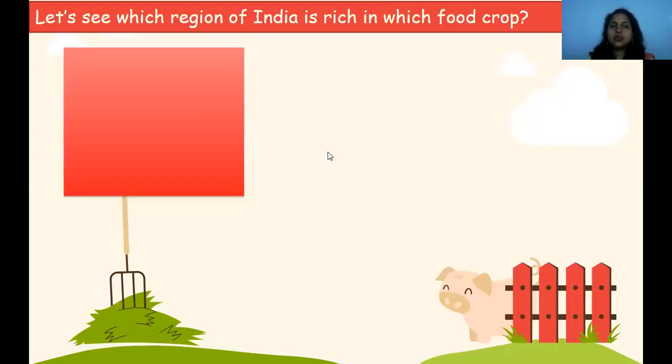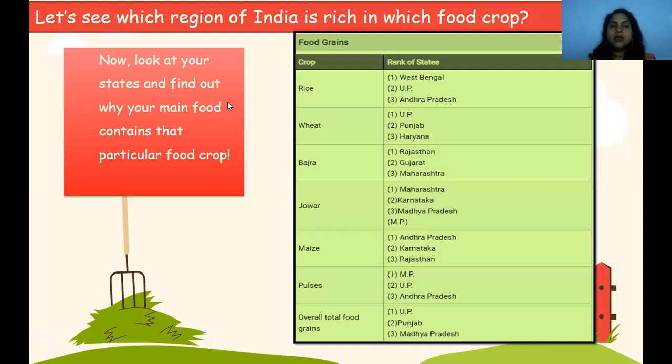Now, let us see which region of India is rich in which crop. Look at your states and find out what your main food is. Think about which state you are staying in, and which crop is growing well there. Crop rice: the ranking of states is West Bengal, UP, and Andhra Pradesh.